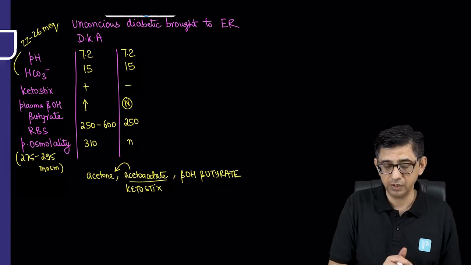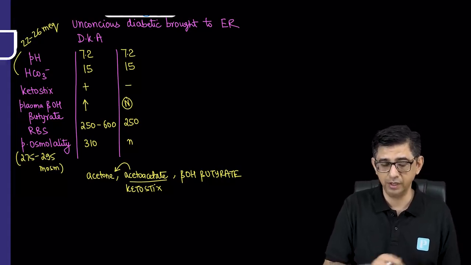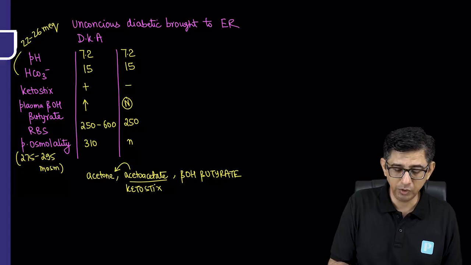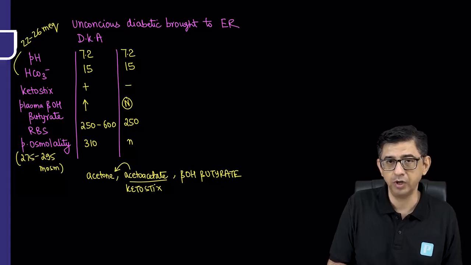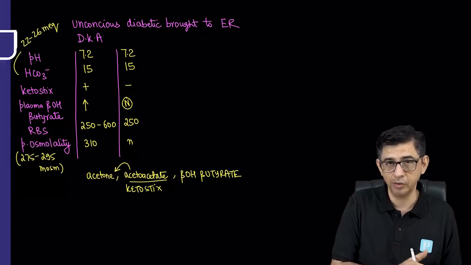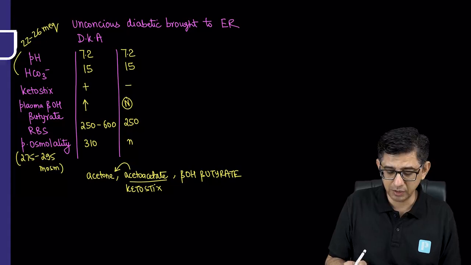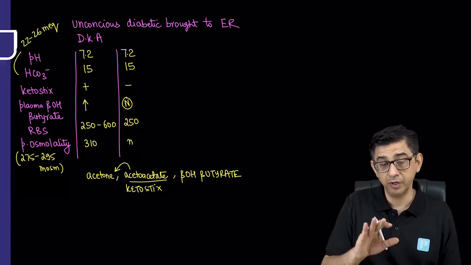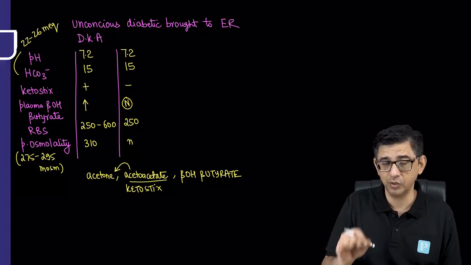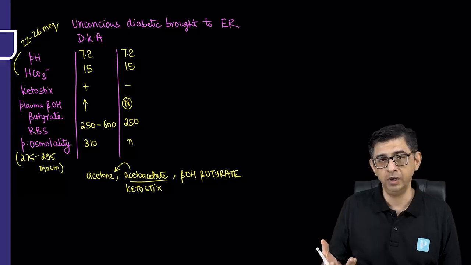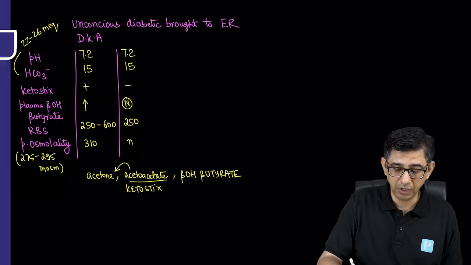Now, in these circumstances, you can see there is an acidosis present, but in spite of the acidosis, the ketones are negative and the plasma beta hydroxybutyrate values are turning out to be normal. That means that cannot be diabetic ketoacidosis. See, you can argue here, saying, sir, keto sticks is normal because acetoacetate is getting converted into acetone. But if it was a genuine case of ketoacidosis caused by diabetes, then at least plasma beta hydroxybutyrate values should be elevated. Here, if they're given to be normal, then you will say that the patient is having lactic